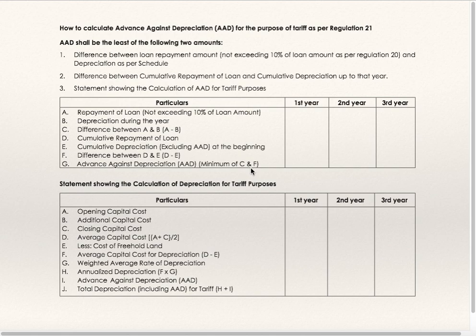The minimum of this is advanced against depreciation. Statement showing the calculation of depreciation for tariff purpose. Opening capital cost plus additional cost is equal to closing capital cost. Average is opening plus closing divided by 2, less cost of freehold land. This gives the average capital cost for depreciation. You have to apply the weighted average rate of depreciation on that, and you will get annualized depreciation. Then advanced against depreciation is to be calculated as per the above statement. Total depreciation is H plus I, that is annual depreciation plus advanced against depreciation.